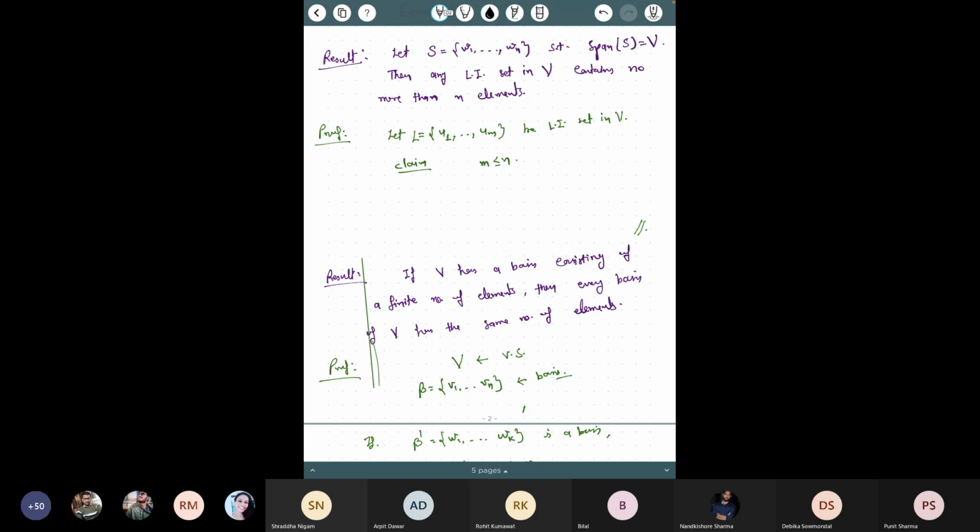Now since you know that basis is a maximal linear independent set, whatever linear independent set you take will have fewer elements. Yes sir. That's what you are also saying. Yes, just a minute, just a minute.